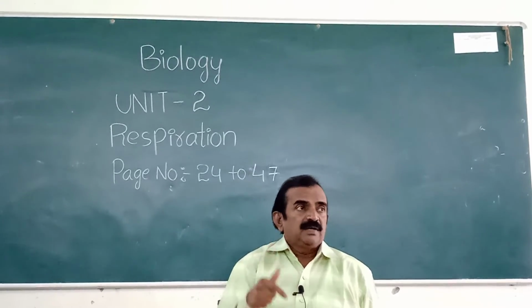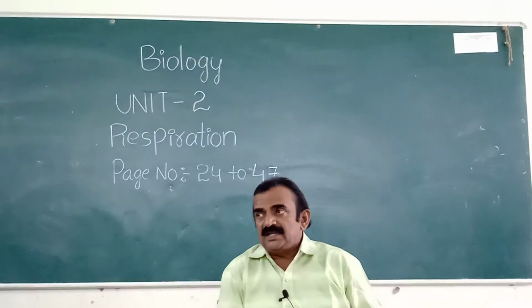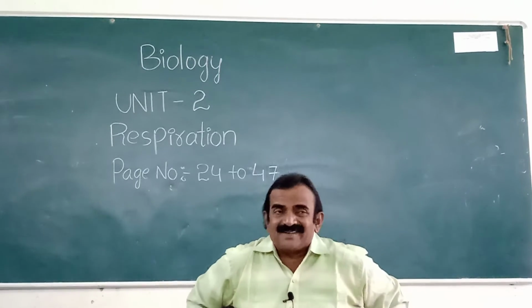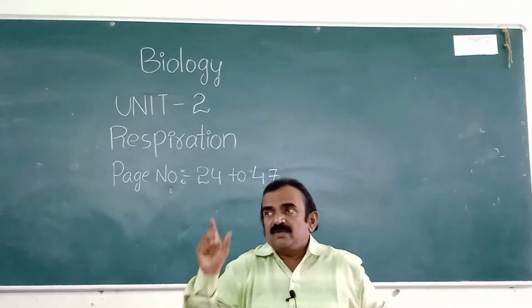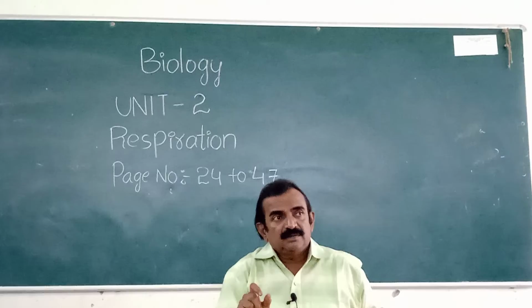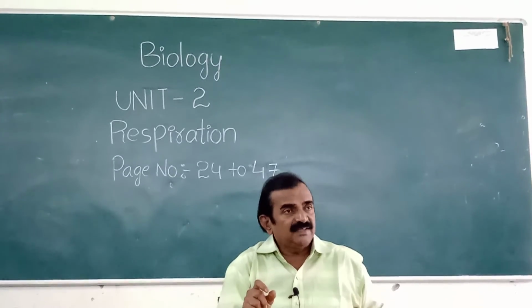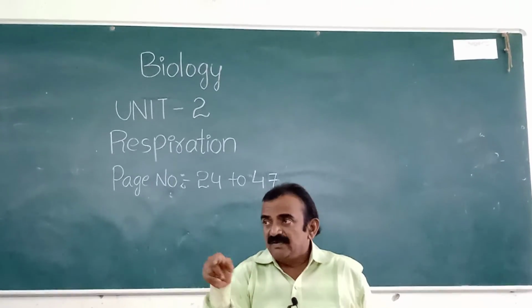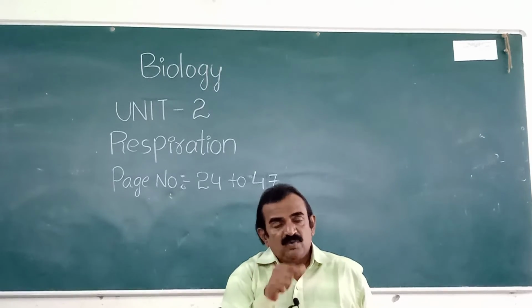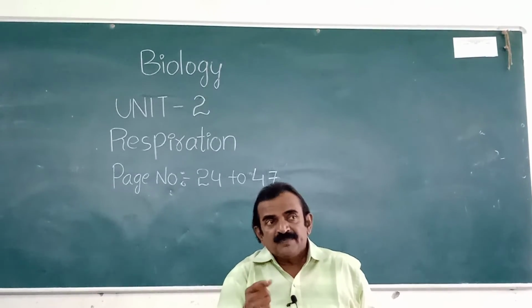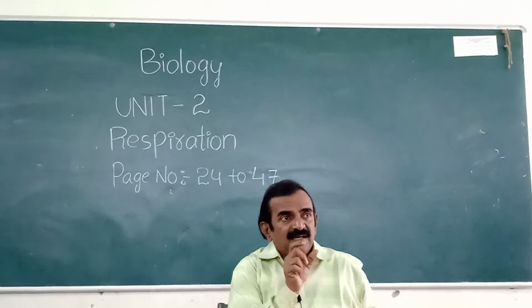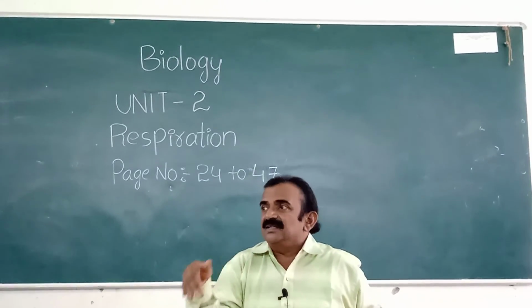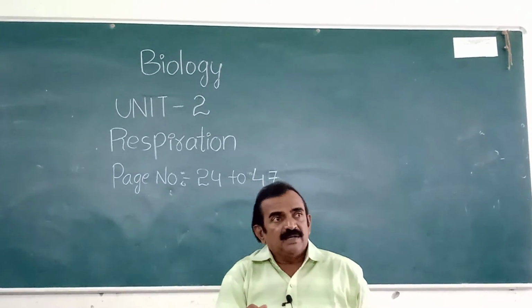Page 40, 41. Below, you see on page 41, carbon dioxide is released during respiration activity. So take a wide mouth bottle and 200 milliliters of water inside. Actually we need to take two, but here only one is given. Take non-germinating seeds in one beaker and also germinating seeds in the other bottle.